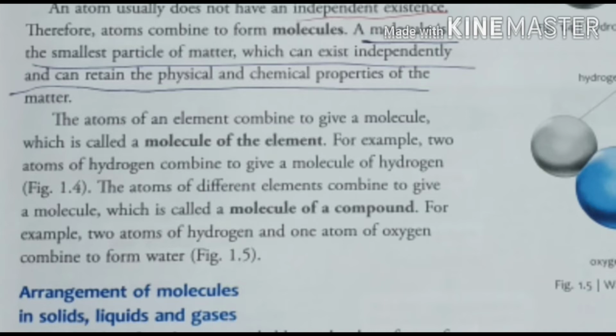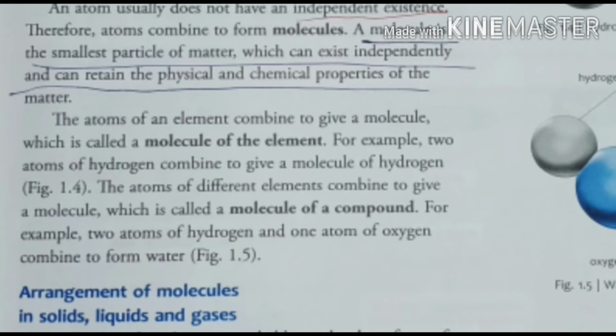Here is a picture given of water. We are taking the example of carbon dioxide. So single carbon dioxide molecules, when combined to make a cluster, a large quantity, are filled in the cylinder. The way carbon dioxide gas behaves in large quantity, in the same way it behaves or shows properties at the individual level, as a single molecule.